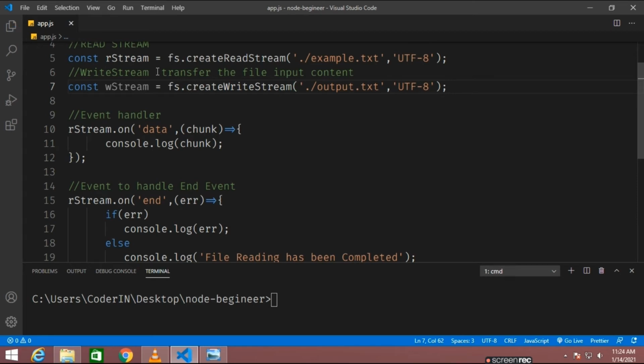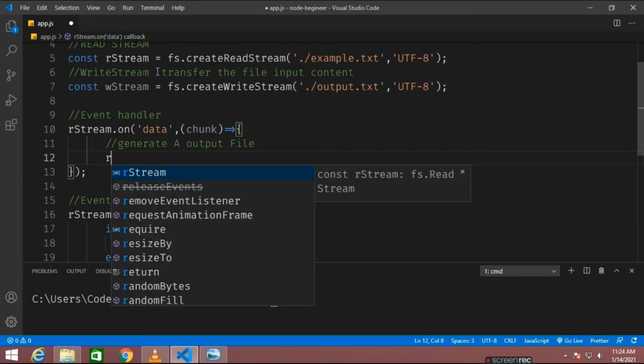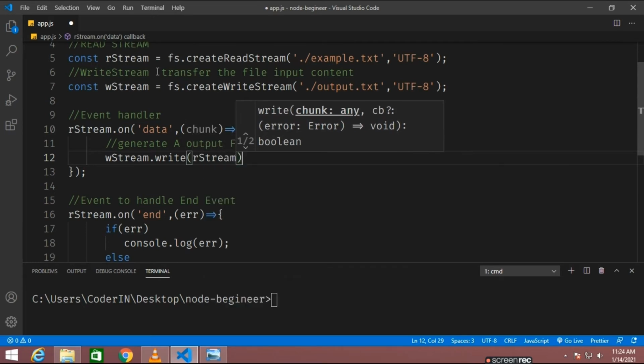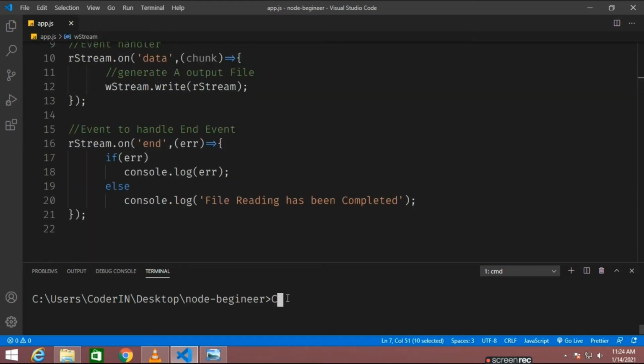Okay, now on our stream on data, I'll just be deleting this message. We'll be copying all the contents in our stream to output.txt, so generate an output file. So we'll be using, sorry, it will be wstream, that is the write stream, where we want to write all the contents of our stream. So let's see. We'll be going to output.txt, right? So let me run this program first.